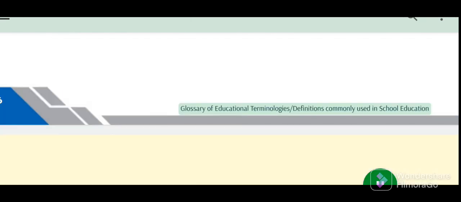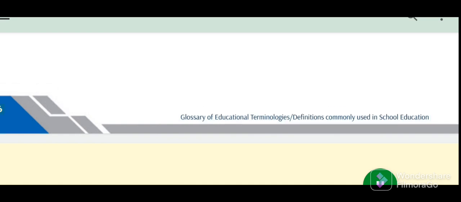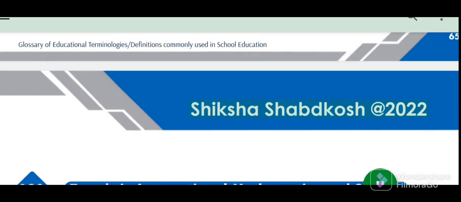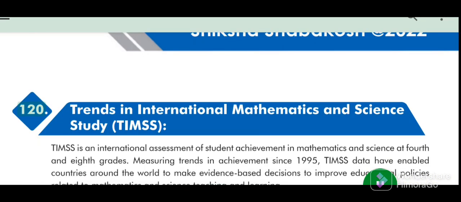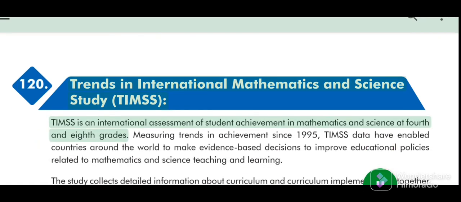Glossary of educational terminologies, definitions commonly used in school education. 66. Shiksha Shabdkosh 2022. 120. Trends in International Mathematics and Science Study. TIMSS. TIMSS is an international assessment of student achievement in mathematics and science at 4th and 8th grades.